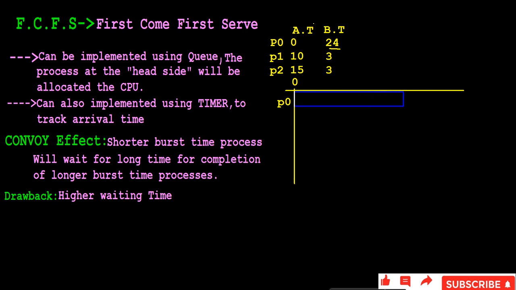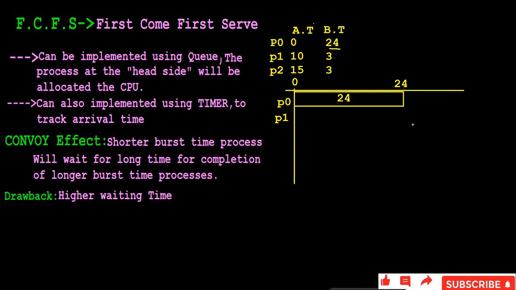Okay, P0 will execute from 0 to 24 seconds. Meanwhile, during this time P1 also came, P2 also came. But they will not execute, they will wait for P0 to execute. Even though their burst time is only 3 seconds, they will wait for the 24 seconds of P0, right? After that P1 will start the execution.